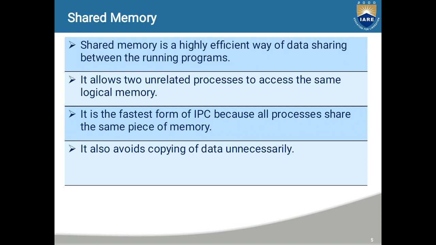It is the fastest form of inter-process communication because all processes share the same piece of memory. The biggest advantage of shared memory is that it avoids copying data unnecessarily. This is about shared memory.